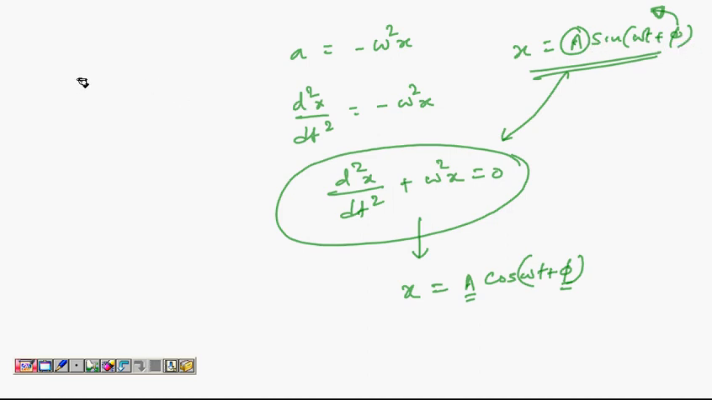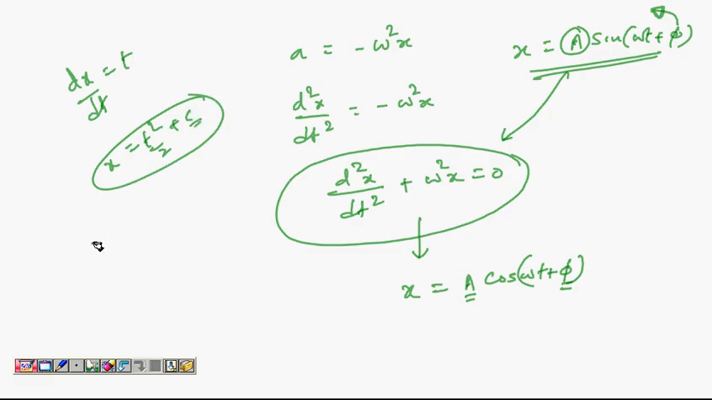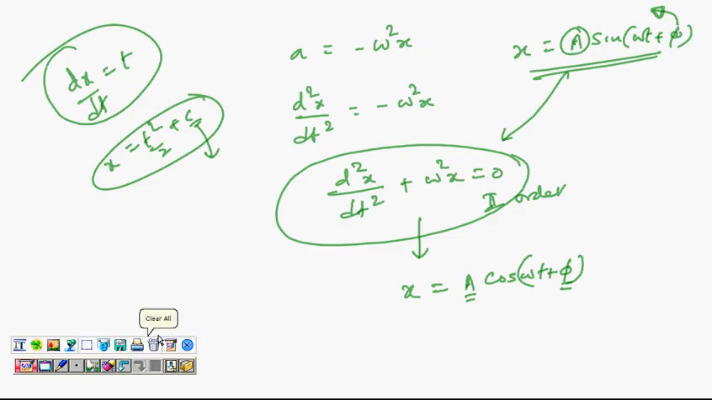If it is a first order differential equation, for example like dx by dt equal to t, then you can say x equal to t square by 2 plus some unknown constant c. There is one unknown constant. So if it is a first order differential equation, there will be one unknown constant, but this is a second order differential equation, so there are two constants, which is a and phi. So this is the whole idea, but let's try to do it in a more rigorous way.